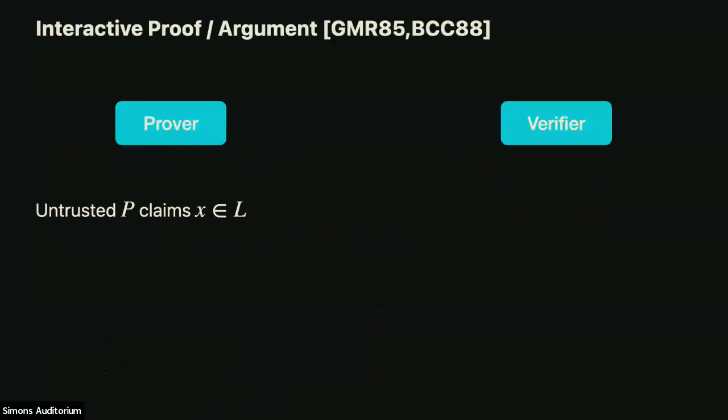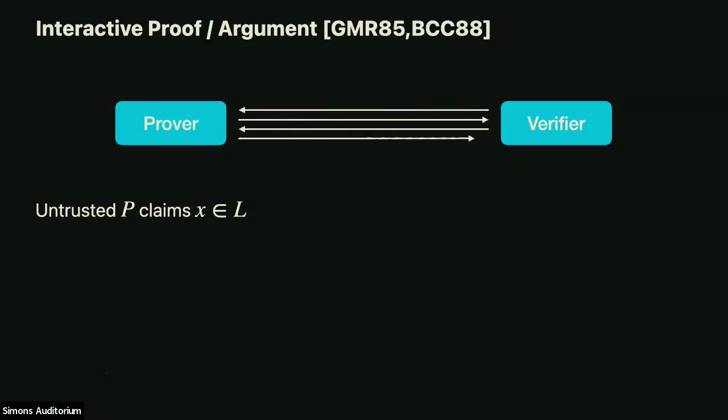And the talk today, so after hearing a lot about non-interactive proofs and arguments, now I want to talk about interactive proofs and arguments. So we have a prover and a verifier, and they can exchange messages. Ideally, for not too many rounds, at the end, the verifier should accept or reject.